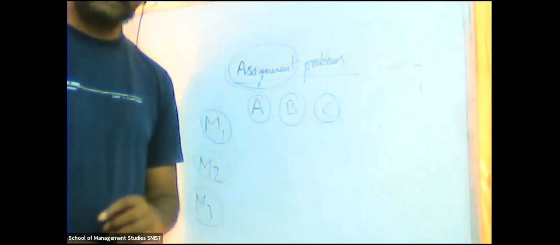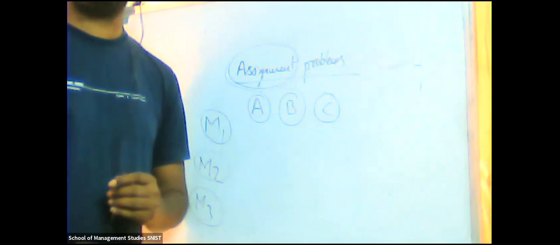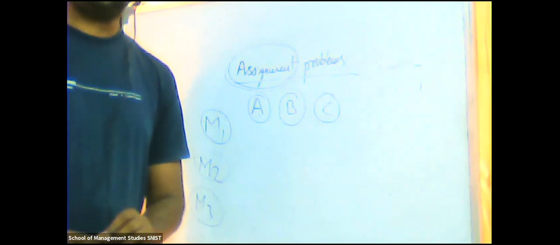You are assigning based on his skills, his educational qualifications, his performance, or his efficiency to operate that particular mission. So which mission has to be assigned to which person, so that we may minimize total cost.